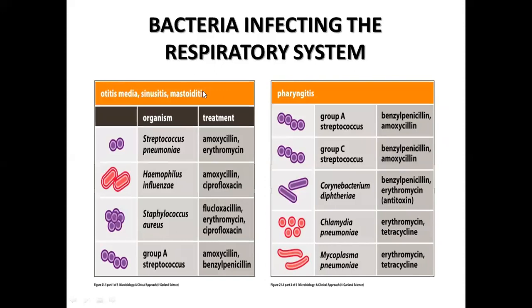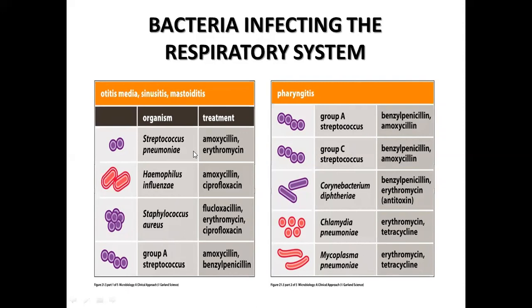The bacteria responsible for otitis media, sinusitis, and mastoiditis are Streptococcus pneumoniae, Haemophilus influenzae, Staphylococcus aureus, and group A streptococci. Pharyngitis-causing organisms are group A streptococcus, group C streptococcus, corynebacteria, Chlamydia pneumoniae, and Mycoplasma pneumoniae.